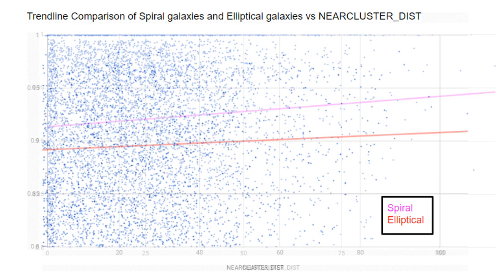When comparing the graph of spiral galaxies to the graph of ellipticals, the trend line begins just above 0.9 on the y-axis. The data conveys that the closer a galaxy forms to a cluster, the more likely it is to form in a spiral pattern, which further supports our hypothesis. This is the trend line comparing these two graphs.